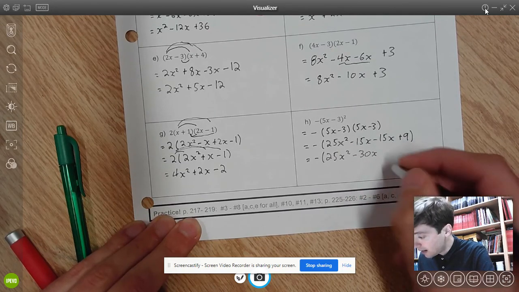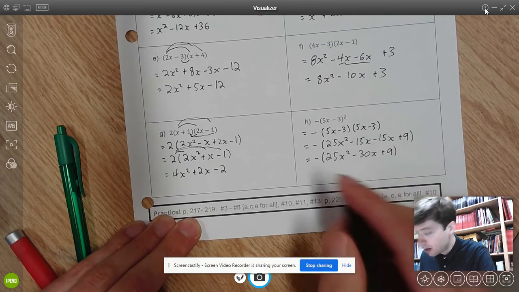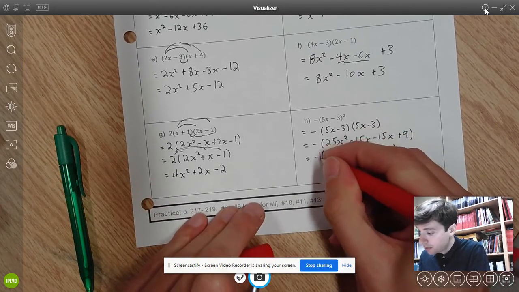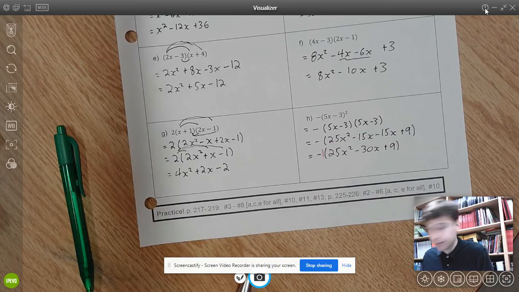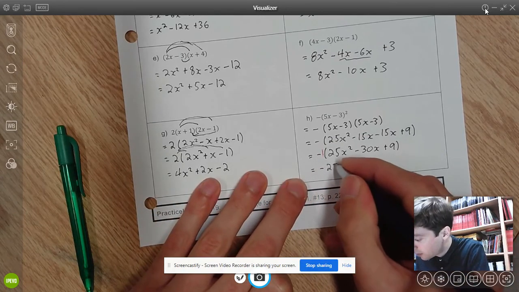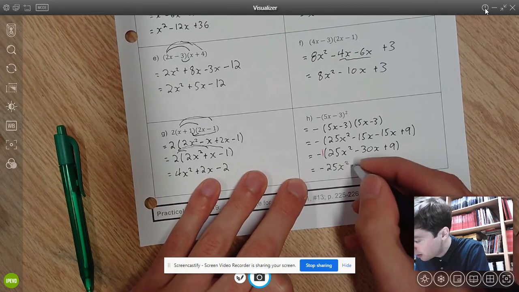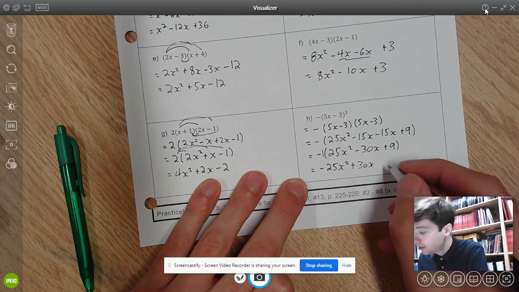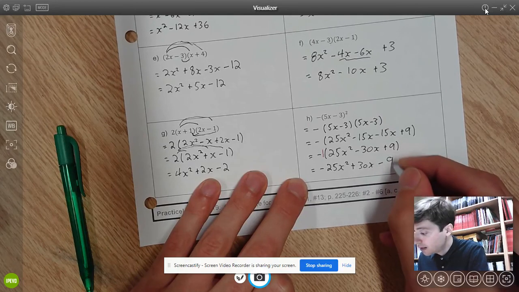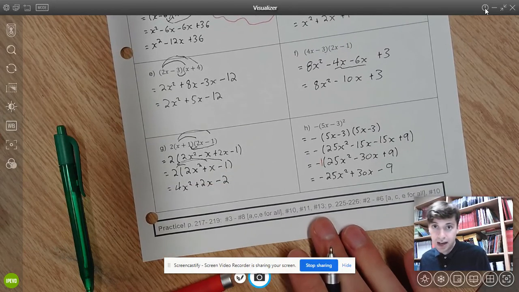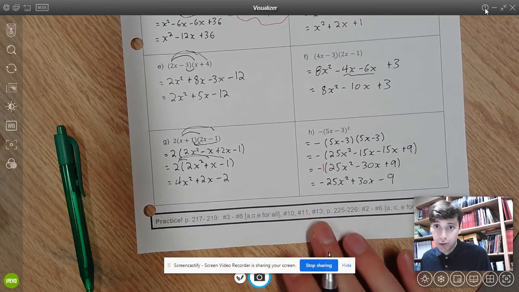But at the end, I need to distribute that negative sign, which is really, and if it helps, you can always write that down as a negative 1. So I'm multiplying all three terms by negative 1. And all that's going to do is switch all my signs. So I have negative 25x squared plus 30x, because negative 1 times negative 30x is plus 30x. Subtract 9.